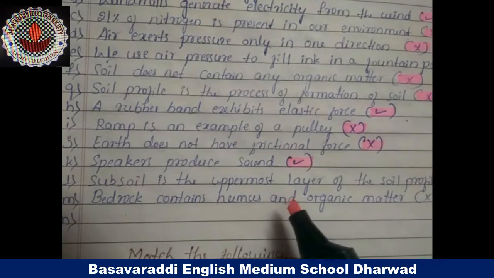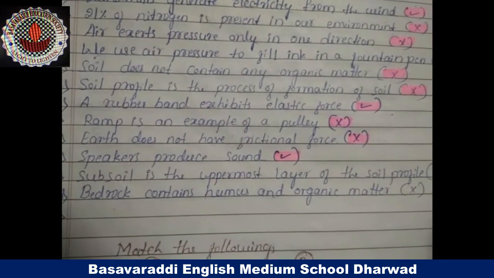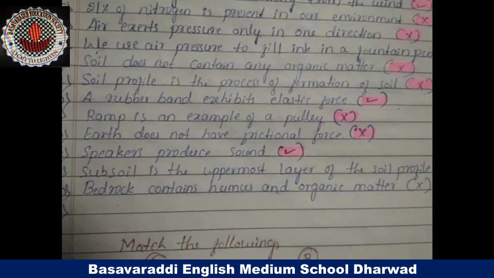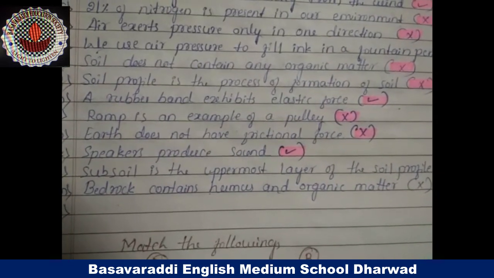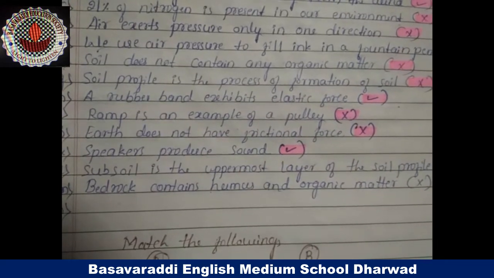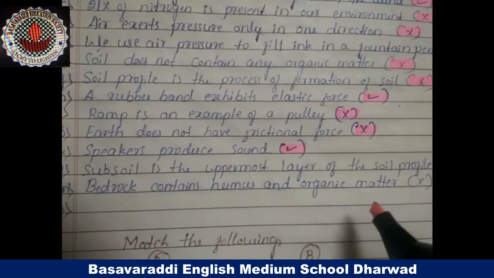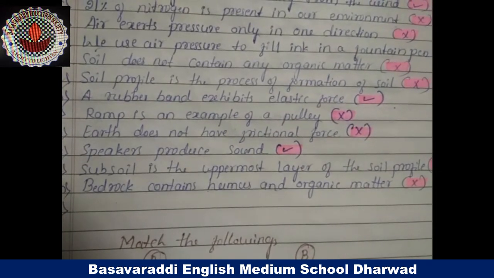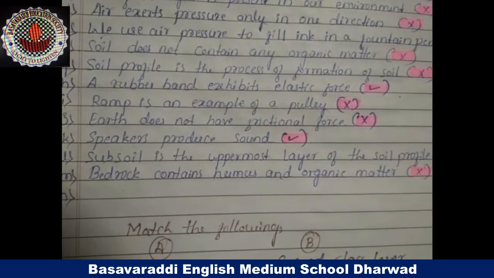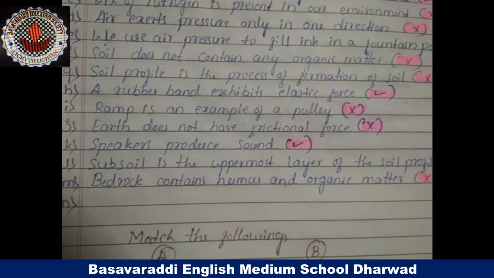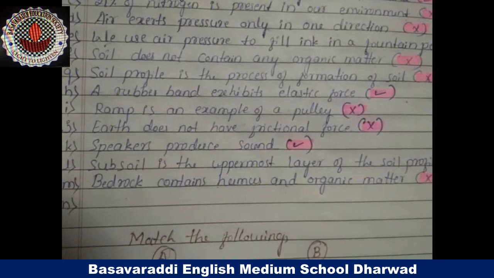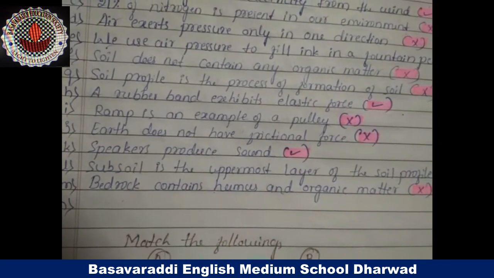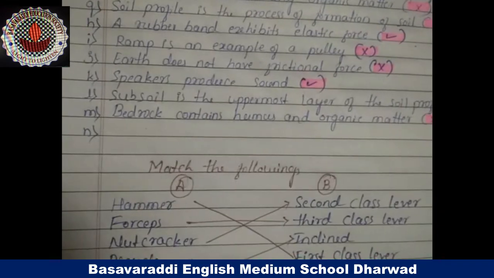Subsoil is the uppermost layer of the soil profile. Wrong. Topsoil is the uppermost layer of the soil profile. Next, M question: bedrock contains humus and organic matter. It's false. Bedrock contains large rocks and a negligible amount of water. Next, move to the fourth question.